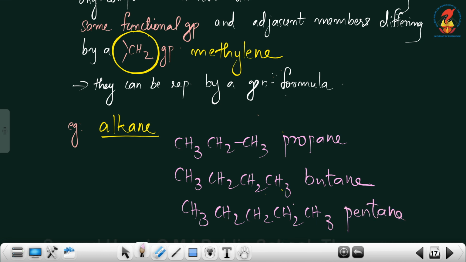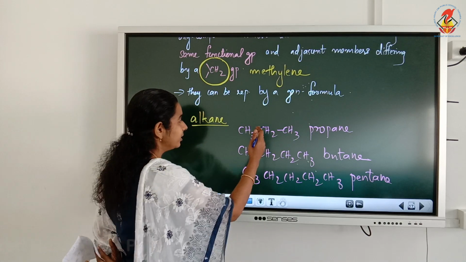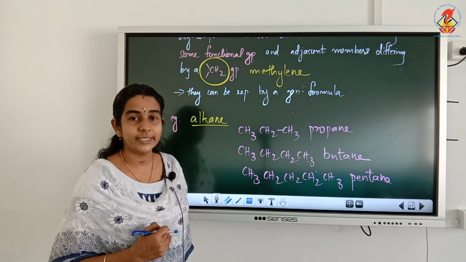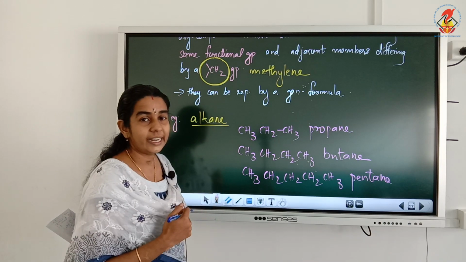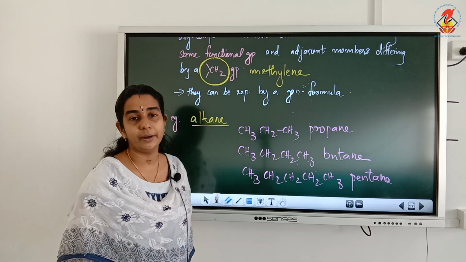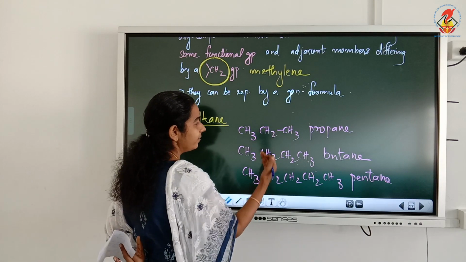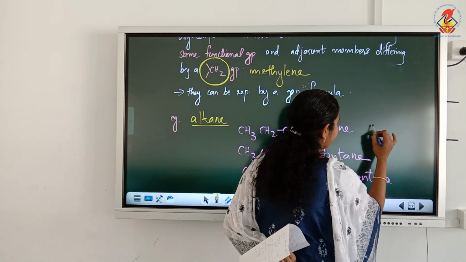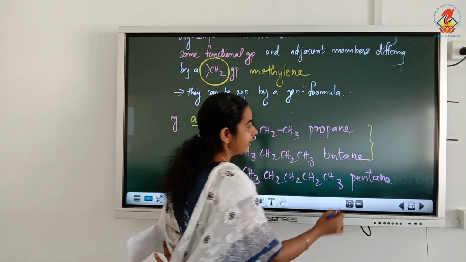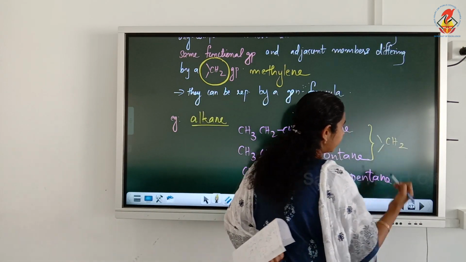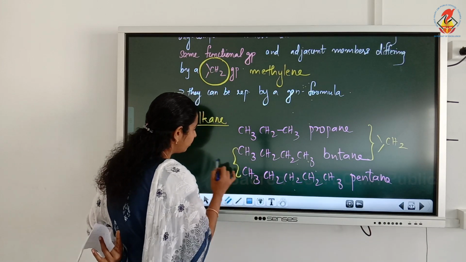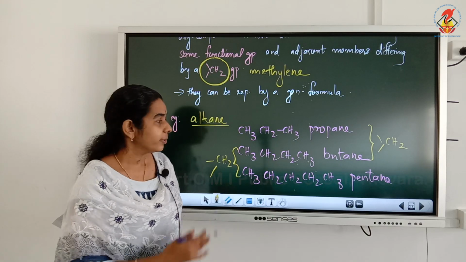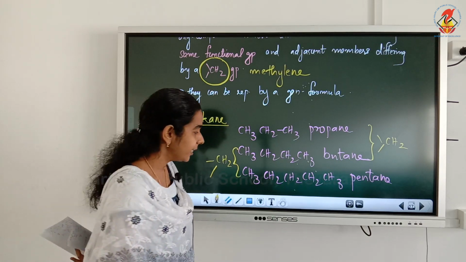All these you have already learned in 10th standard, isn't it? Now here I have written only 3 members of alkane homologous series, starting from 3 carbon containing propane, then 4 carbon and 5 carbon. And what is the difference between the adjacent members? These 2 members differ by a CH2 group, isn't it? And these 2 members also differ by a CH2 group. So adjacent members always differ by a CH2 group.